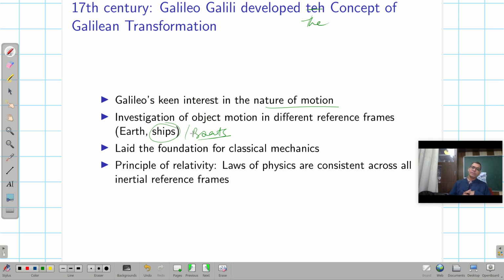And if I remember my earlier days when I was a school-going child, when I ran, I saw the moon, and the moon was running behind me. So how does that happen? When I stop, the moon stops. So these things fascinate us, and the Galilean transformation will help us to understand such types of motions.